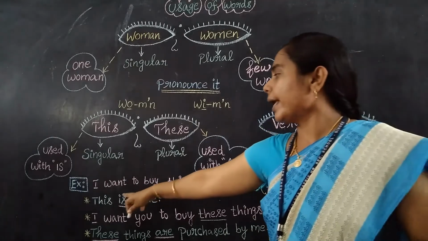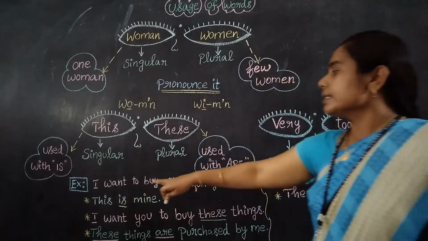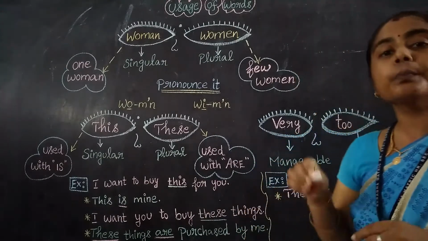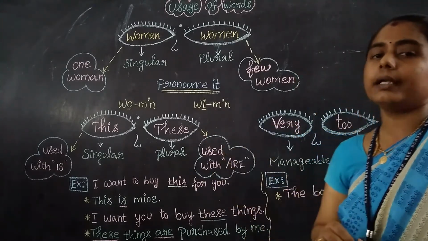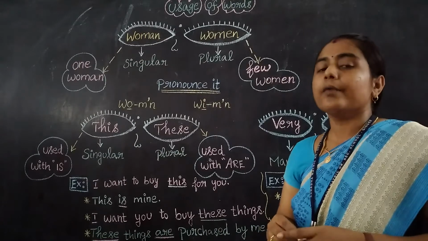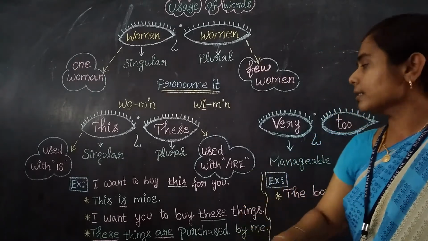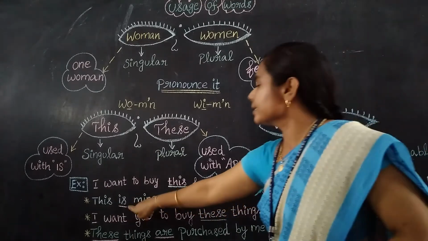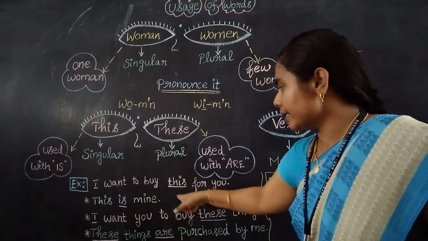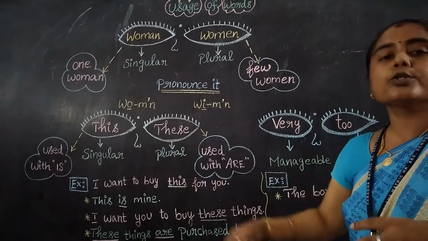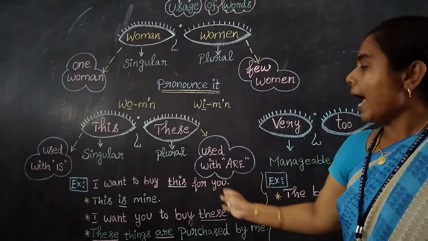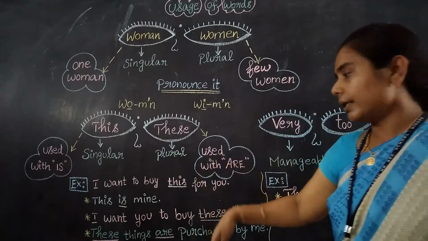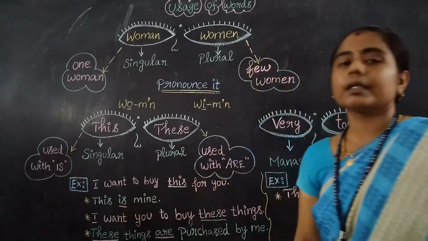Let us see an example. I want to buy this for you. Only one thing. I would like to buy this for you. And, this is mine. Here in this sentence we use this in between, and we can also begin a sentence with this. This is mine.